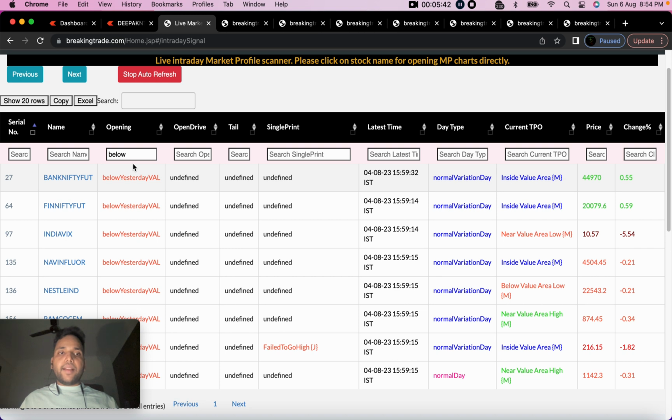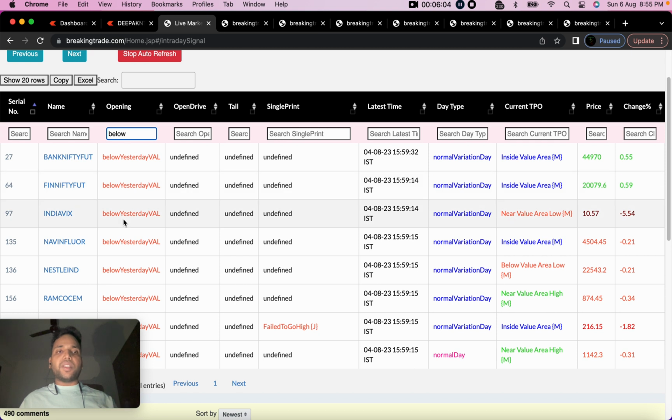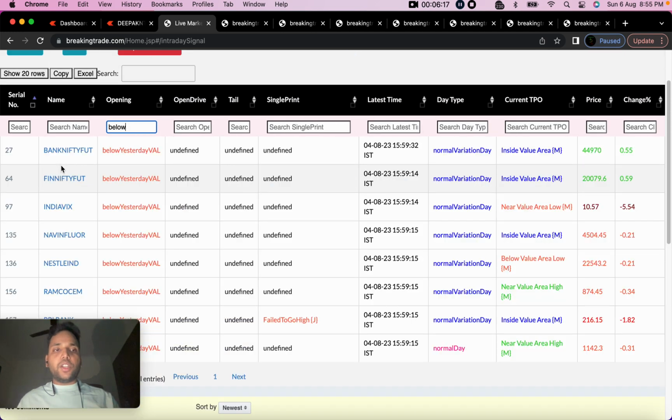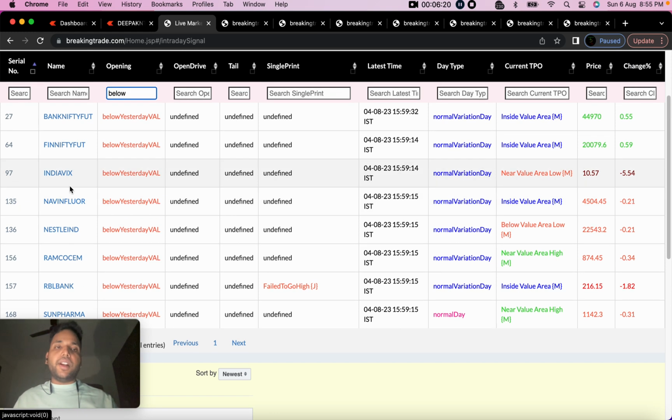This data is populated as soon as the market opens. Within 1 or 2 minutes, all the stocks are populated here. So you don't have to search for any stocks manually. You can just come here and type, and it will come. When you type below yesterday value area low, or above yesterday value area high, this data does not change. Say you have some strategy where you want stocks which have opened below yesterday value area low, and you want to track those stocks for the whole day. You can just type this here, keep it typed, and when the page auto refreshes, it will only show you your filtered data.